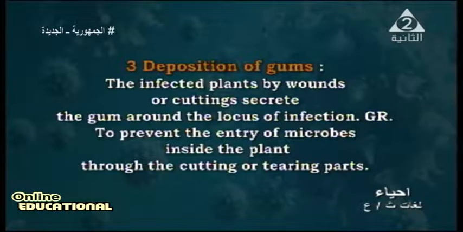Like in the plant, deposition of these gums covers the cut. This cut or wound secretes the gum around the locus of infection, and this prevents the entry of microbes inside the plant through this cutting or tearing. Also, the plant, like the human, protects itself from enemies by this natural defense.